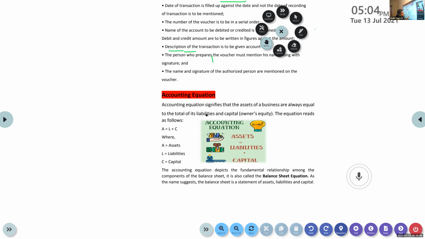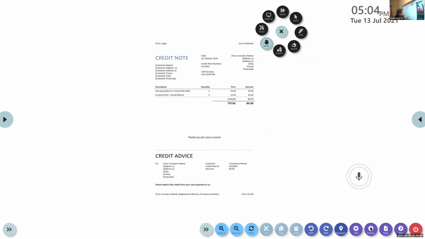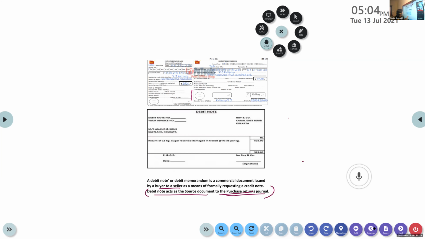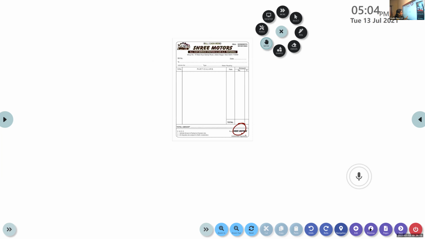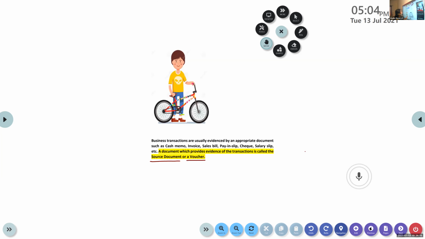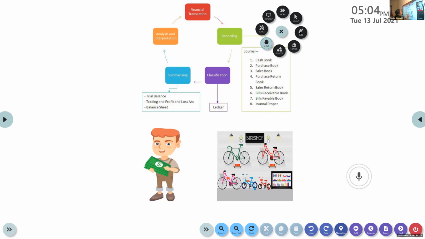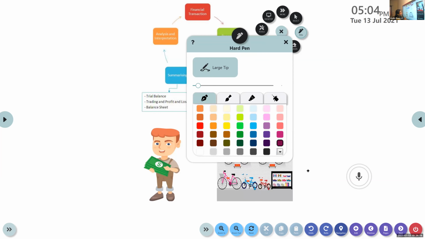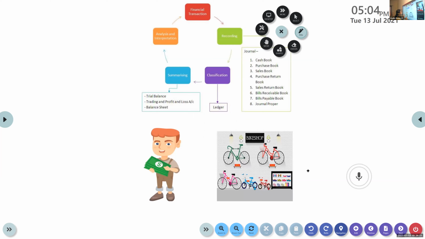Like the case of the boy and the cycle. Here, what are the two accounts involved? The two important items. One is the cash. Yes, cash. The other thing is the cycle. Am I right?